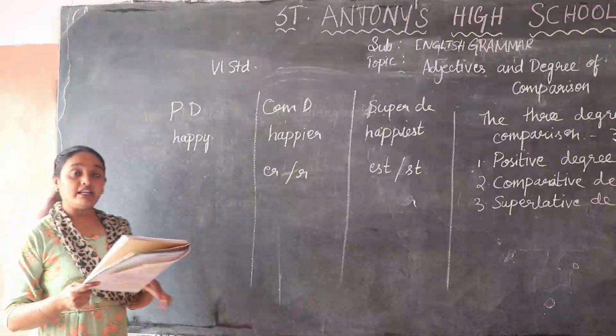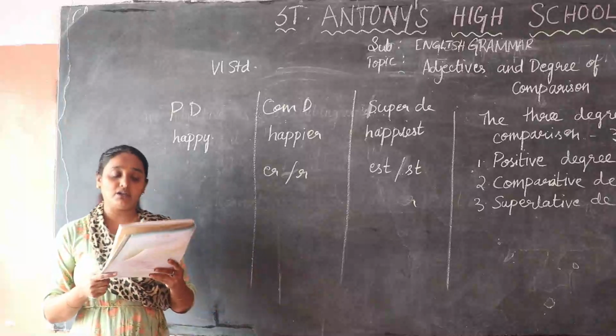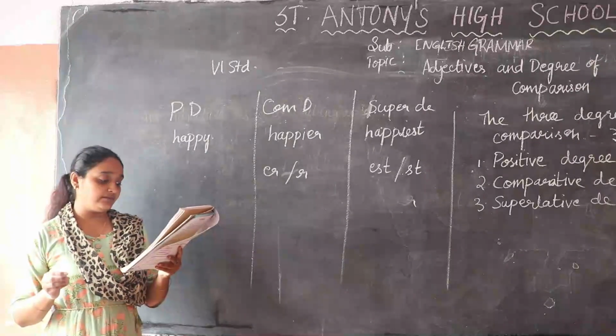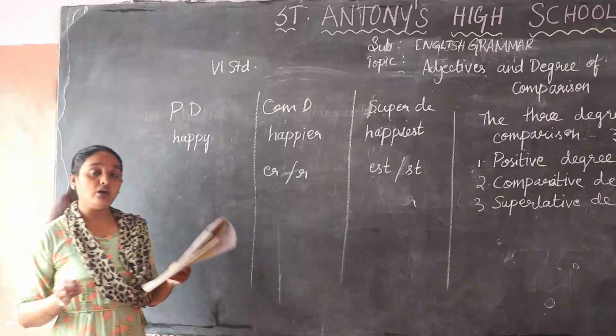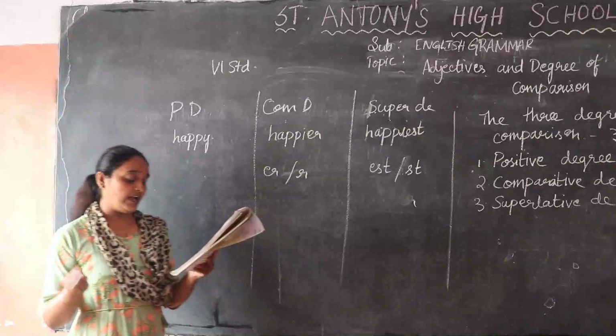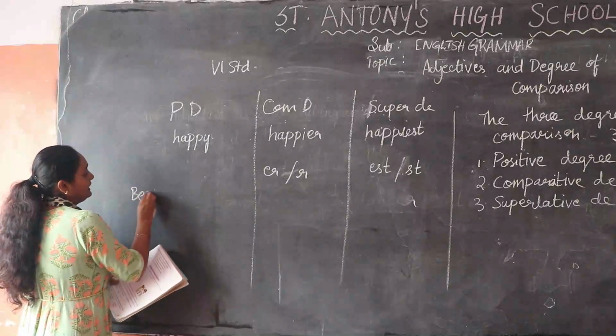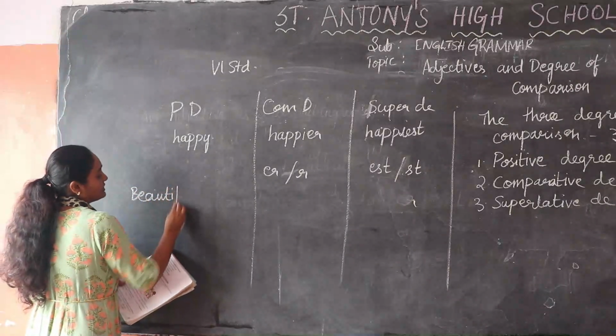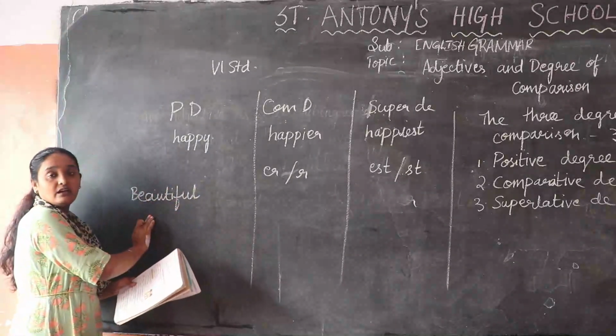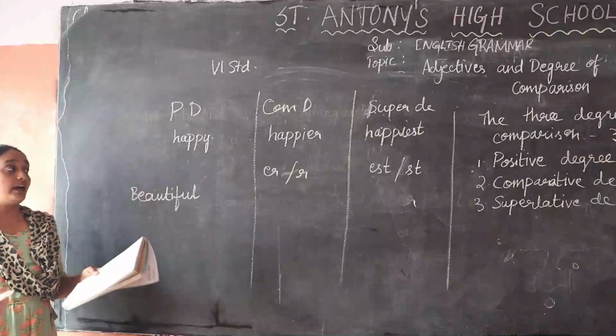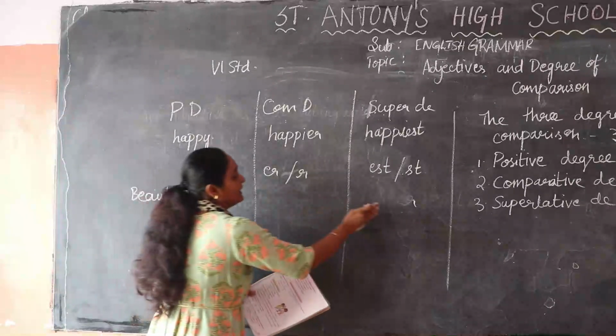Next, in the case of adjectives with two or more syllables, the comparative or superlative degree is formed by adding more or most. You have many other ways also. For example, beautiful is an adjective. How will you write the comparative and superlative degree?